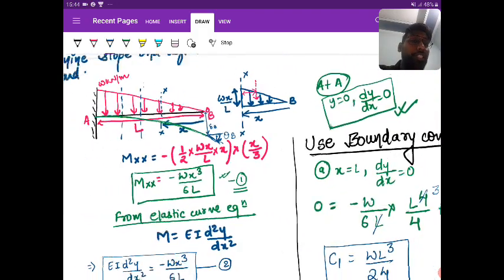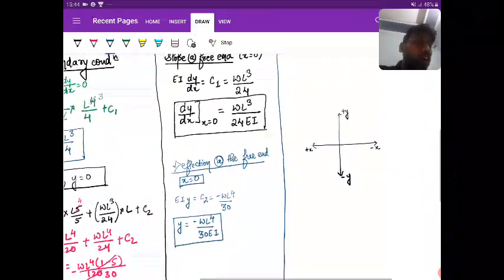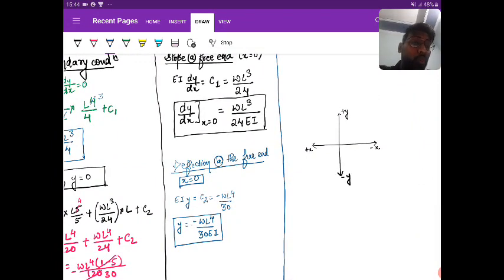Yes or no? It should be negative. So you can see that the y values are coming as negative, that is, downward.